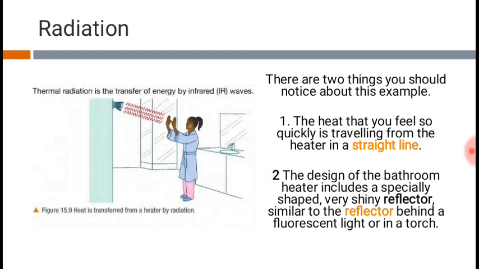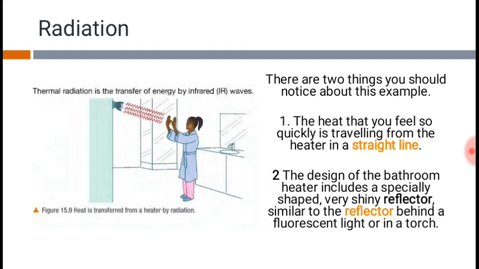When you switch on the button, the heat comes directly from the heater and falls on your skin. Thereby you can realize that the heat spreads throughout our body. But let me ask you one question: how did the heat travel towards your body? How did it reach you?